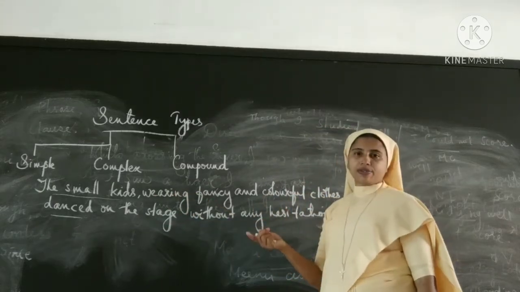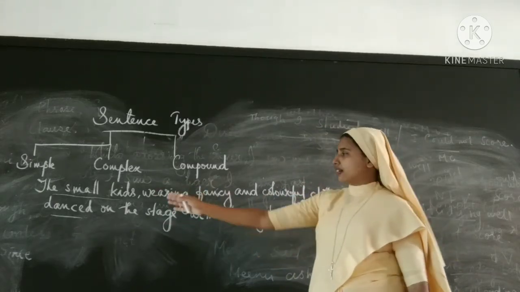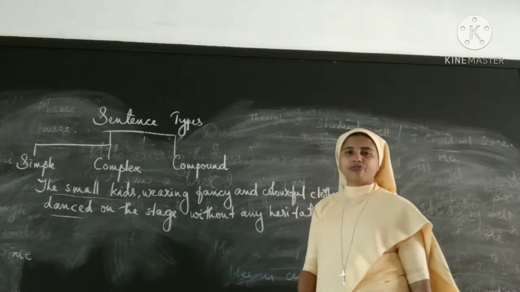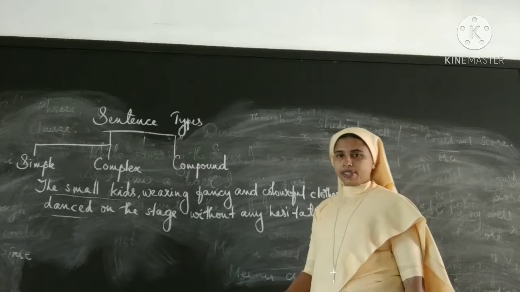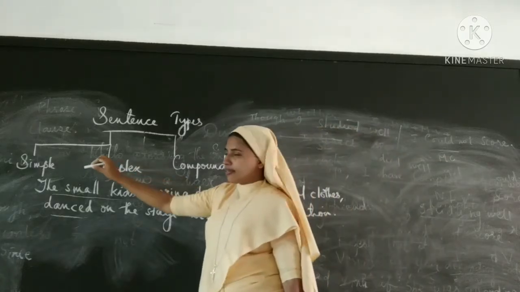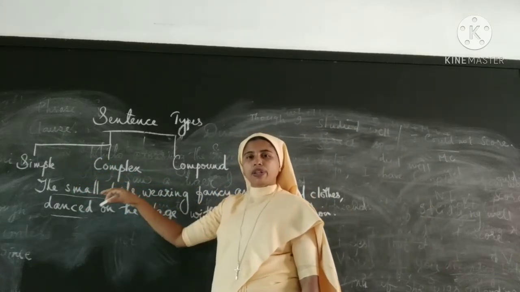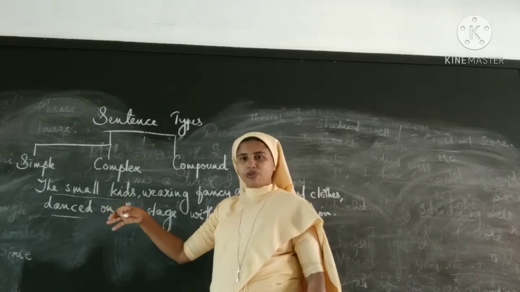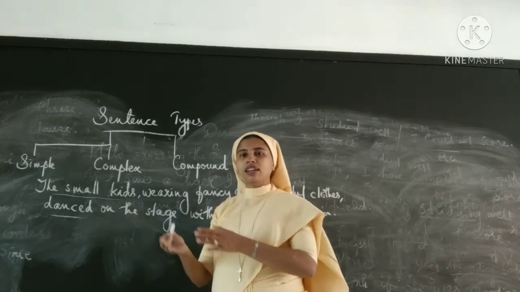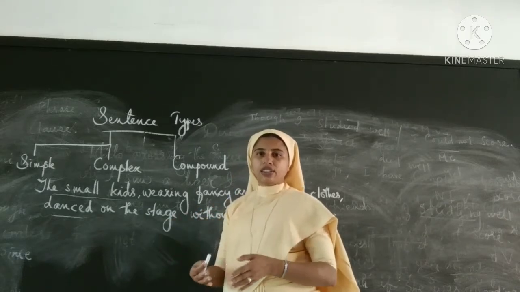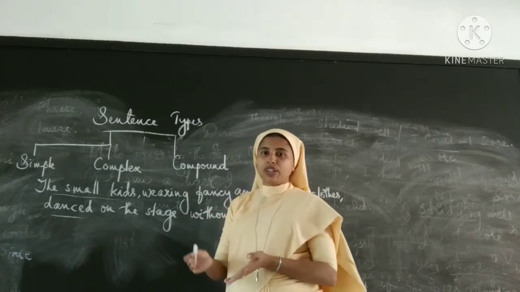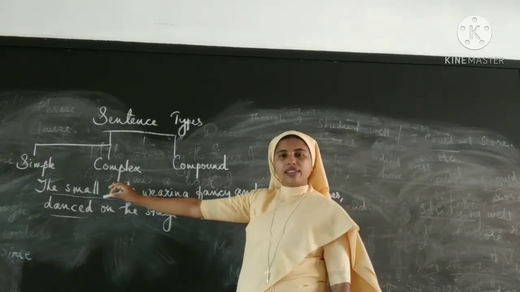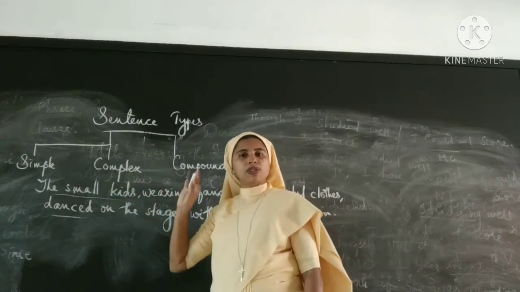The small kids, let's analyze each part. The small kids, we can call it as a subject. Okay, it's a phrase. Since it is in the place of the subject, that's called noun phrase. Don't forget anything because it's a continuation. Noun is a continuation. Phrase, clause, and sentence come together. So this is a phrase, and this is a noun phrase because it comes in the place of the subject.